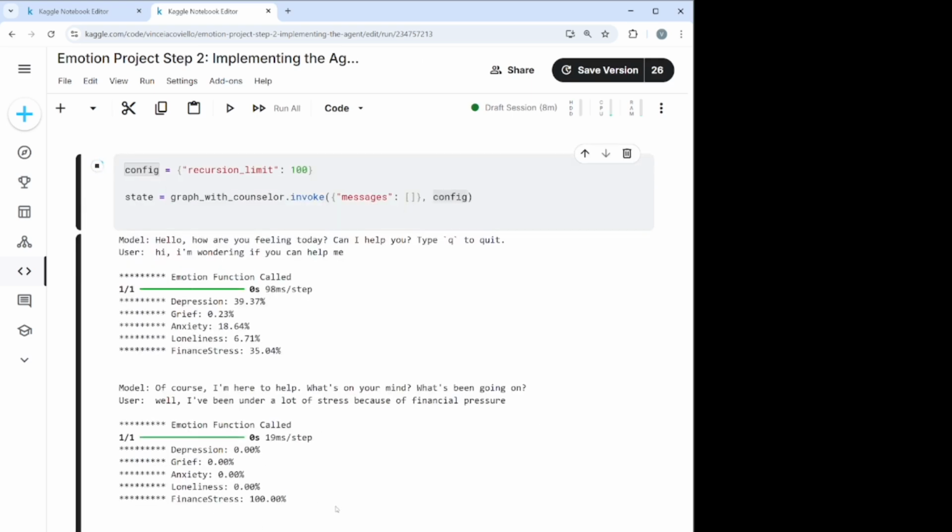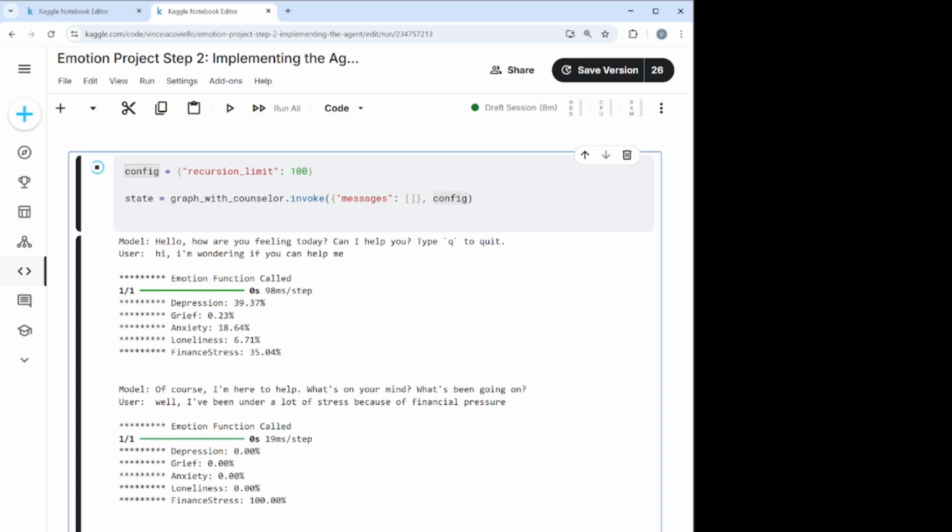Here we see the output of the tool. You can see there are the 5 emotions that we talked about earlier, and the assessment that our predictive model provides for each one of them. So in the first stages of the conversation, depression is about 39%, followed by financial stress about 35%, and anxiety about 18%.